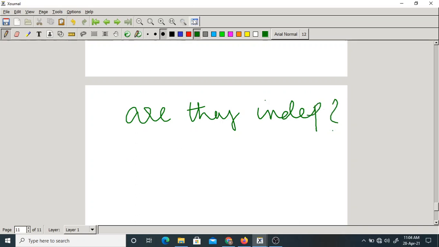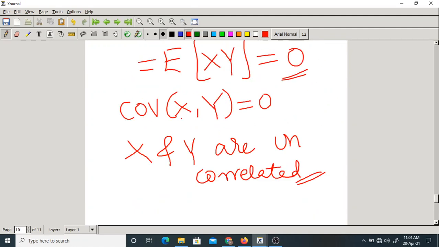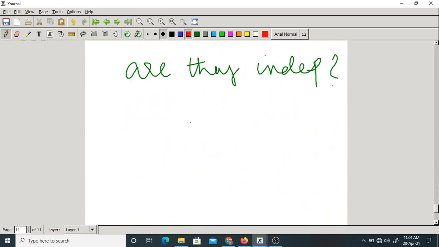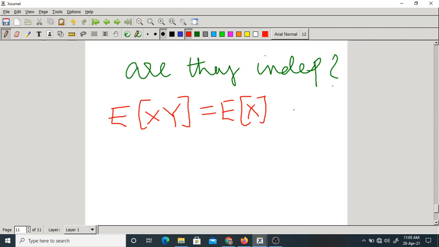How to check independence here? Generally students think that the expectation of xy equals expectation of x into expectation of y, as we have studied. But remember, this should be true if and only if they are non-zero. If they are non-zero, you can verify the independence from this equation. So they should be non-zero.